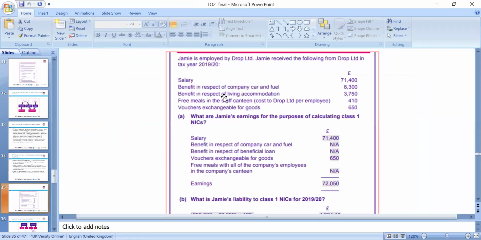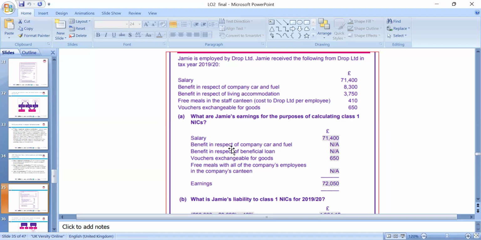Please, we can include a few examples from the new Finance Act, which is 2023 and 24, or the previous one, depending on which clients you're dealing with. We have to look at the salaries, benefit of the cars, benefit of living accommodation, free meals, and the vouchers. We have all these to look at.